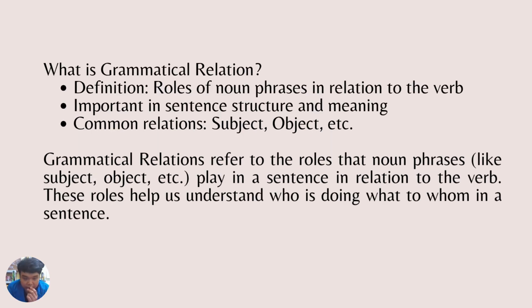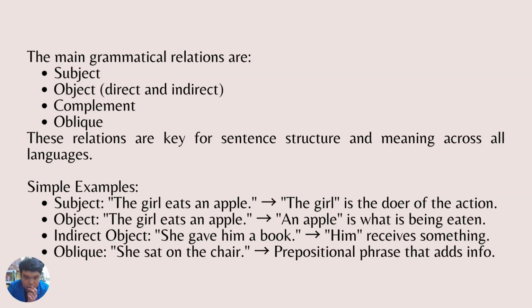Next is grammatical relation. So what is grammatical relation? It is the role of a noun phrase in relation to the verb, and it is important in sentence structure and meaning. Common relations are subject, object, and so on. Grammatical relations refer to the roles that noun phrases like subject, object, etc. play in a sentence in relation to the verb. Those roles help us understand who is doing what to whom in the sentence.